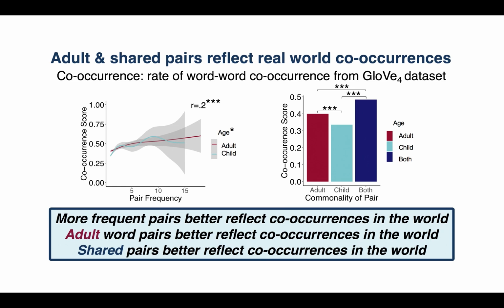Having found that, we compared co-occurrence scores for pairs found only in the adult network, only in the child network, and shared across networks. On the right, you can see with co-occurrence on the y-axis and the commonality of the pair on the x that adults' pairs had significantly higher co-occurrence scores than children, and that pairs shared by both networks had the highest co-occurrence scores. This suggests that children are not just more variable in their responses, but also less consistent with real-world co-occurrence statistics.